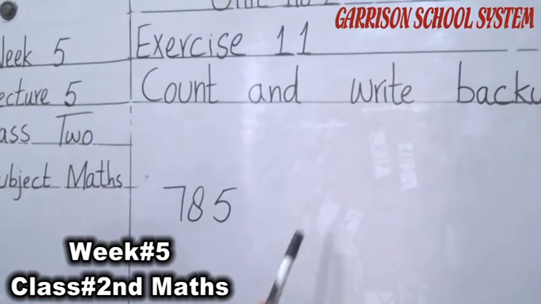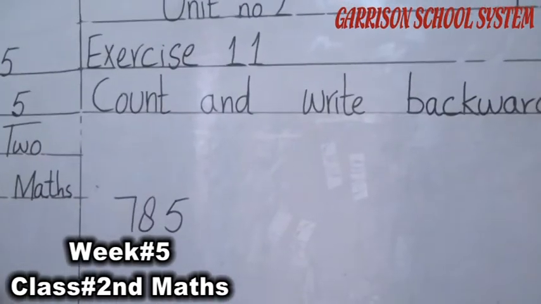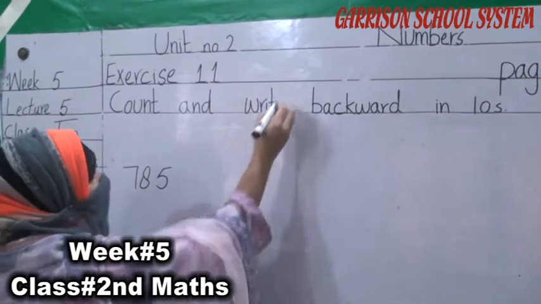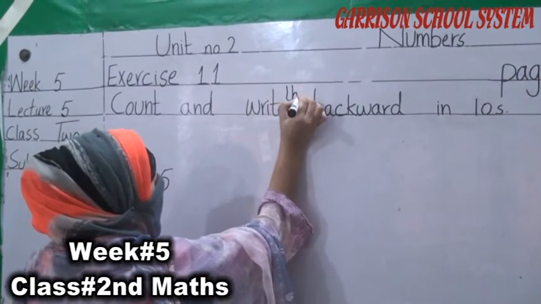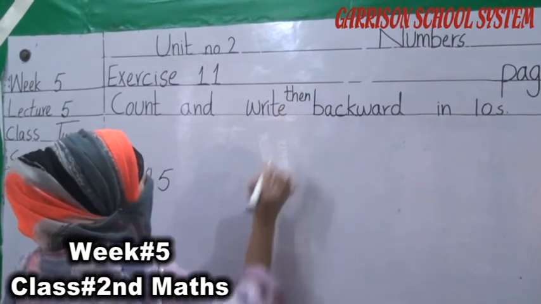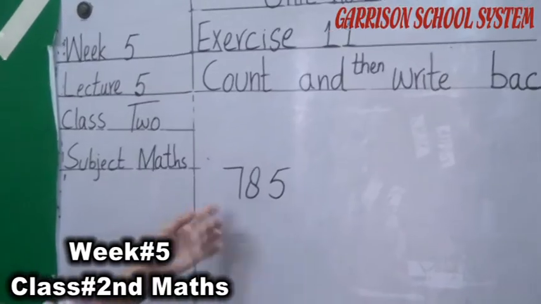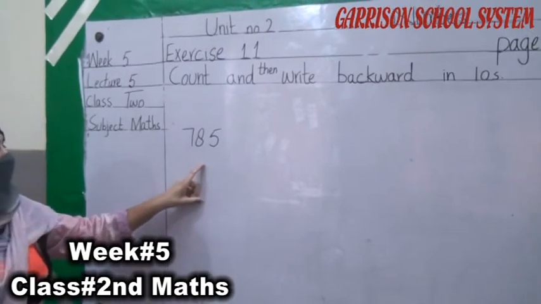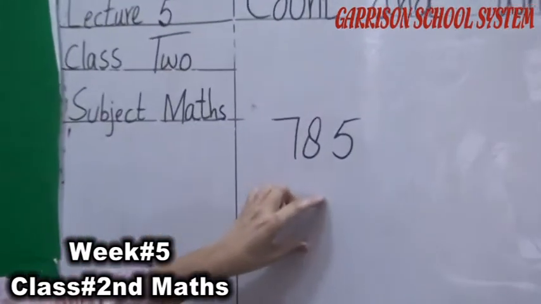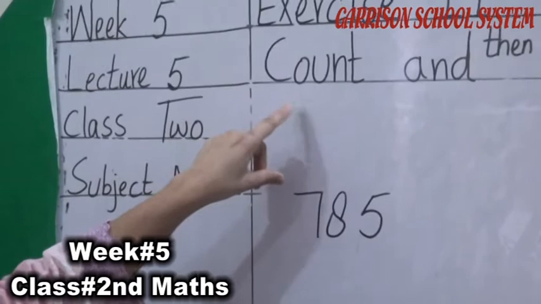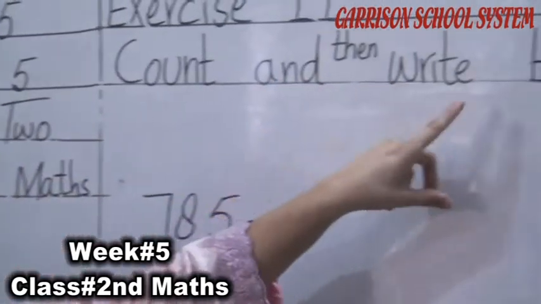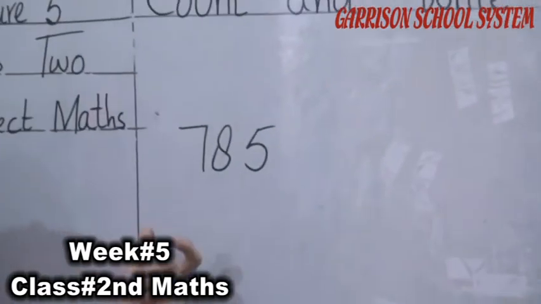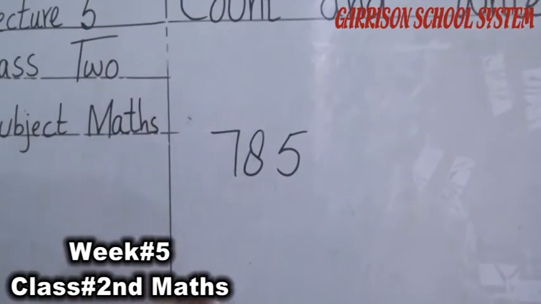Count and write backward in tens. Okay, student. Count and write then backward in tens. Backward counting in tens. We have to count backward in tens. Okay, student. What is written in the statement? Count and then write backward in tens? We have to count backward into tens.